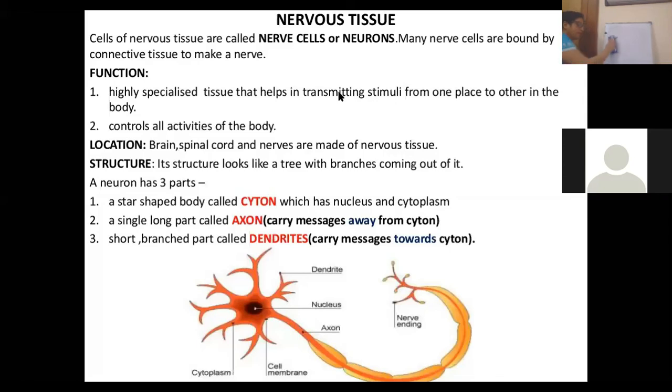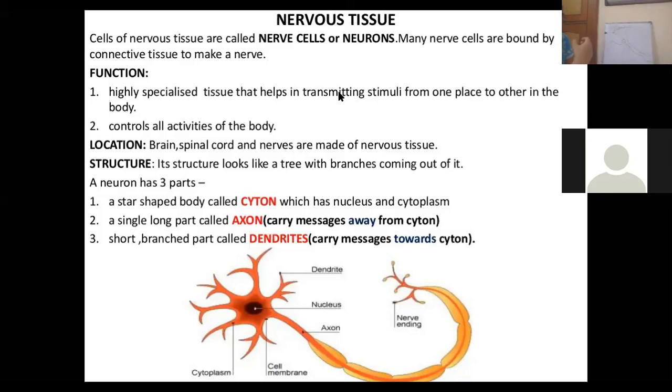There are tentacle-like structures which come out from the body of the neuron. If I draw these tentacle-like structures, they are known as dendrites. These are short branched parts. It is the dendrite which is connected with the receptors, that is, those who receive the information, the stimuli.